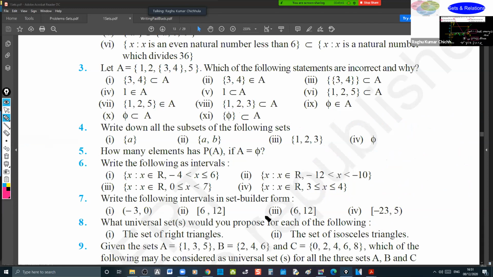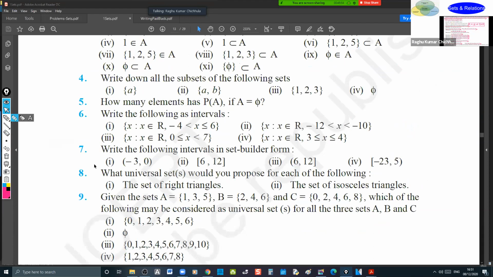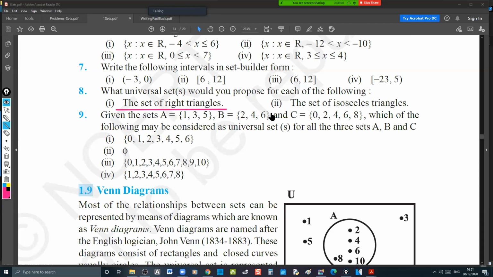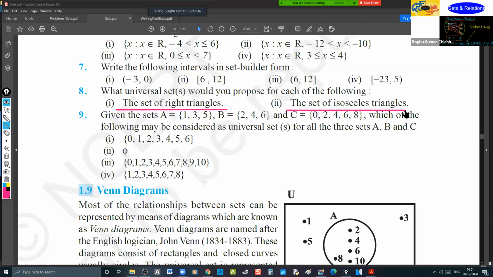What universal sets would you propose for each of the following? What it means is, which universal set this question belongs to.